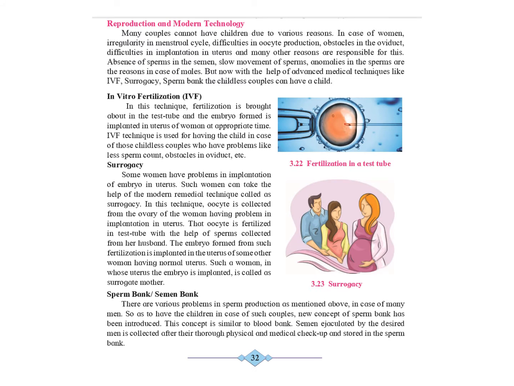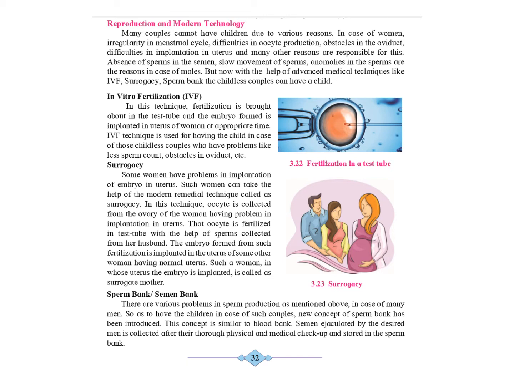Sometimes many couples cannot have children due to various reasons. But now, with the help of advanced medical techniques like IVF, surrogacy, and sperm bank, childless couples can have a child. The first such technique is called IVF or in vitro fertilization. In this technique, fertilization is brought about in the test tube and the embryo formed is implanted in the uterus of the woman at an appropriate time.